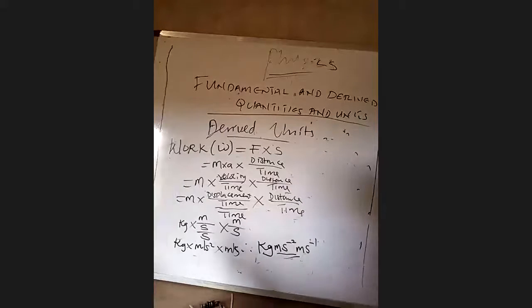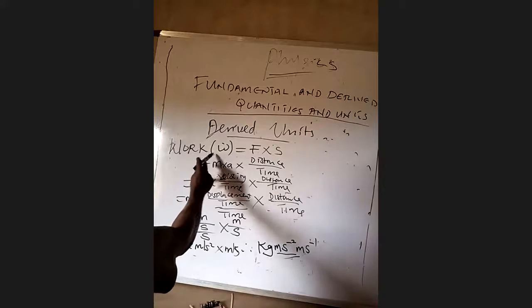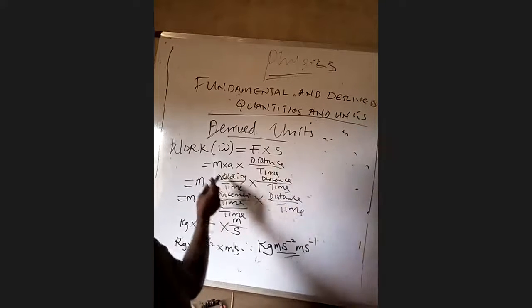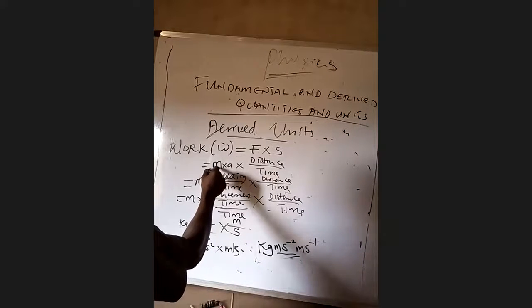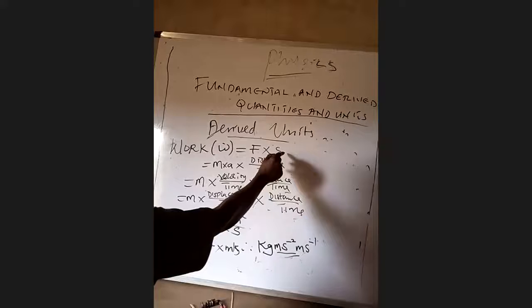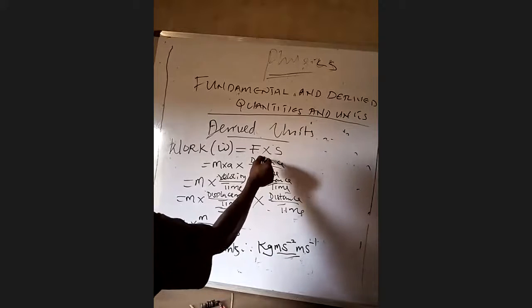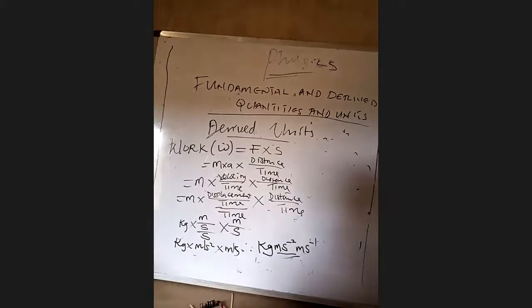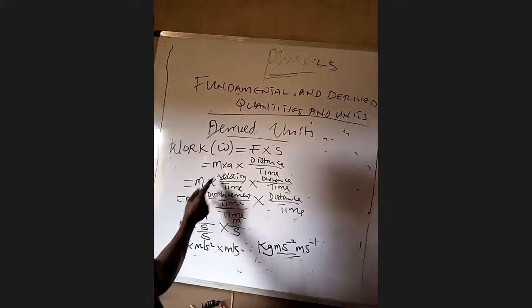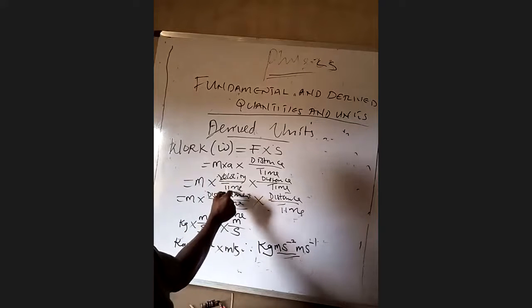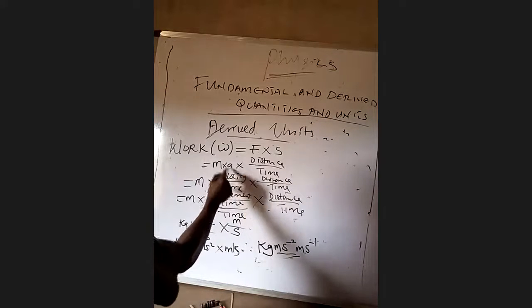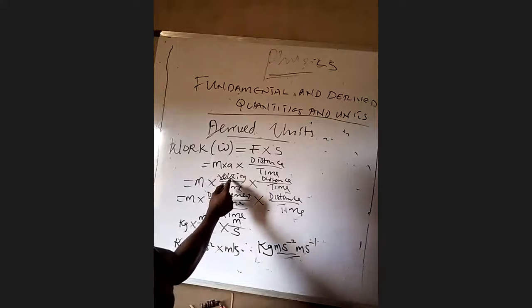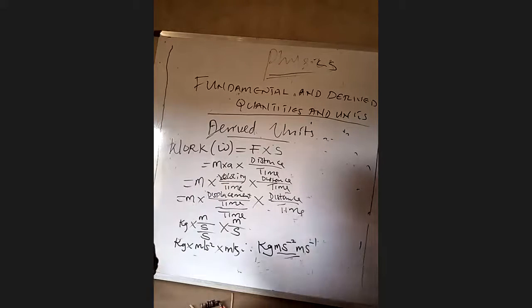So maybe let me recap so you can understand the concept. The formula for calculating work is equal to force times speed. And do not forget that the formula for calculating force is equal to mass times acceleration. The formula for calculating speed is distance all over time. We move on again. We said mass times acceleration is velocity all over time, times distance all over time. It is because of this A, acceleration, that we got this velocity all over time. That is the formula for calculating acceleration.